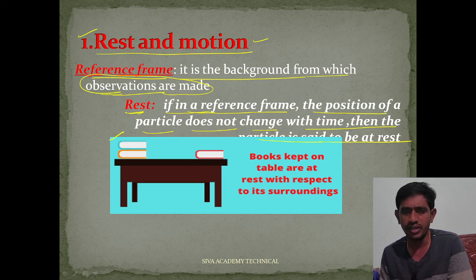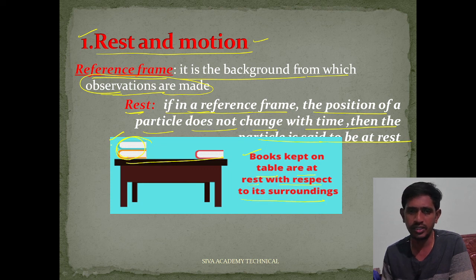The books are on the table. Books kept on the table are at rest with respect to their surroundings. For example, this entire table is kept in a classroom, and according to this classroom the books are at rest on the table. So we can say that the book is at rest.